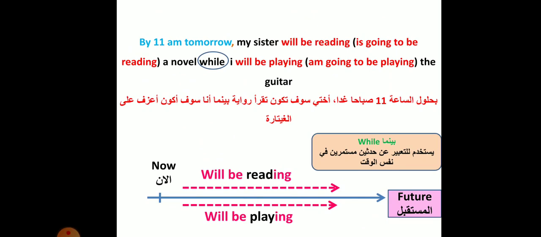By 11 a.m. tomorrow, my sister will be reading, verb to read, in future continuous, a novel while. Here while is a word used to talk about two long actions happening simultaneously or at the same time. While I will be playing, or I am going to be playing, the guitar. Look here at the timeline. We have will be reading, will be playing, two long actions ongoing simultaneously in the future.